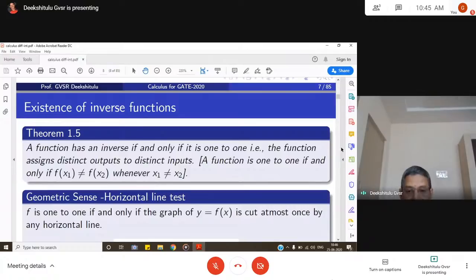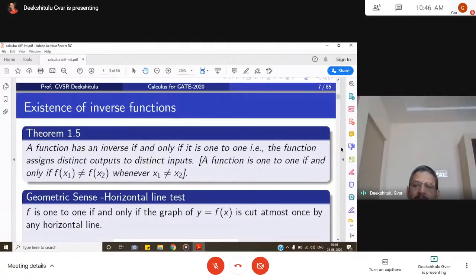Whenever x1 is not equal to x2, that means two different points in the domain, x1 and x2, which are not equal, then their images are also not equal. Such functions are called one-to-one functions. So coming back to the theorem once again: a function has an inverse if and only if it is one-to-one. If it is a one-to-one function, then it has an inverse.